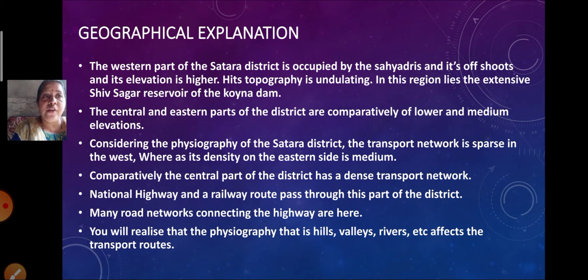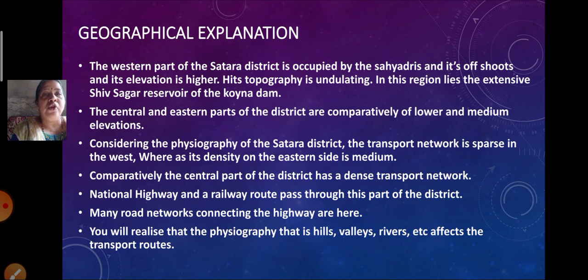Considering the physiography of the Satara district, the transport network is sparse in the west, whereas its density on the eastern side is medium. On the western side it is sparse, on the eastern side it is medium, while the central part has a dense transport network. Even the national highways and the railway routes all pass through the central part of the Satara district. Even the main road networks can be found here in the central part.